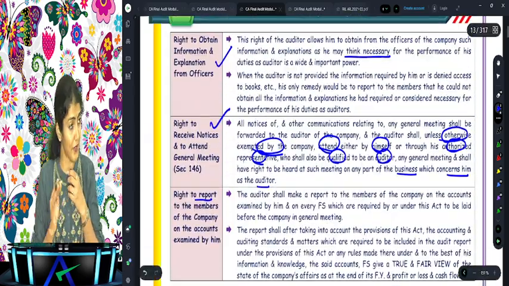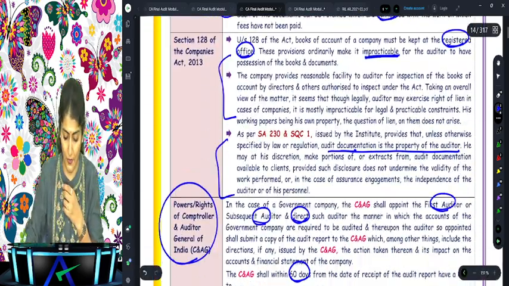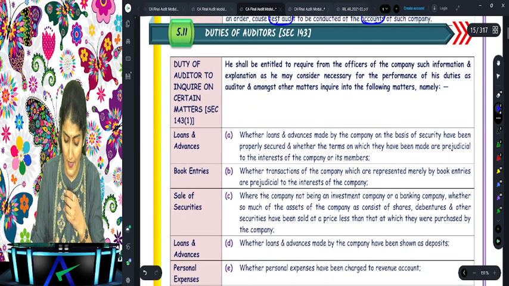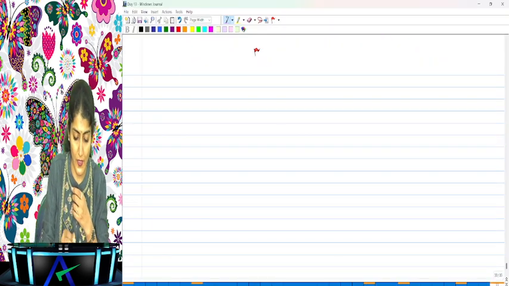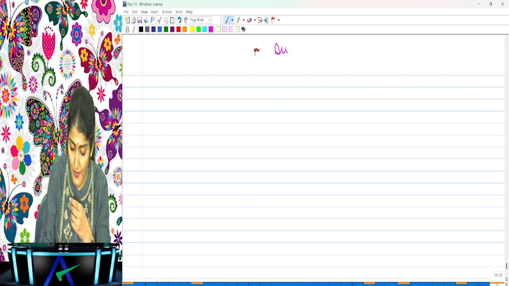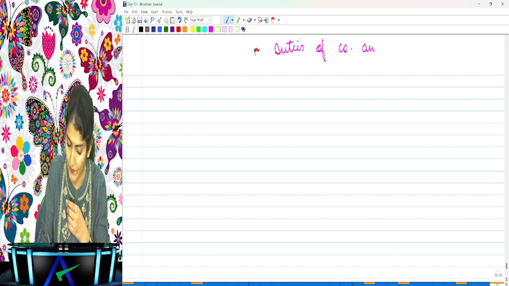Is it clear to everyone? The rights of the company auditor? Okay. Now, once we finish with the rights of the company auditor, now let's come to the discussion regarding the duties of the company auditor. Are you all with me? Yes, everyone, are you all there?